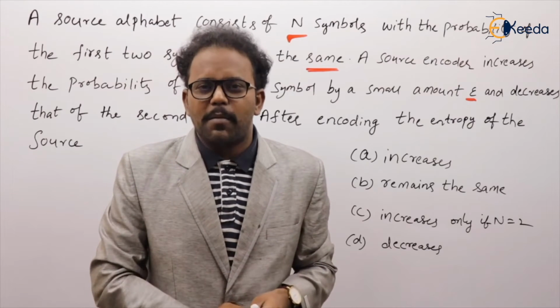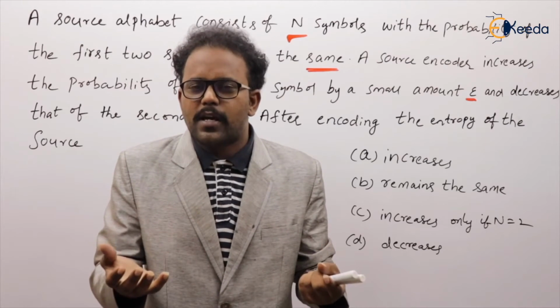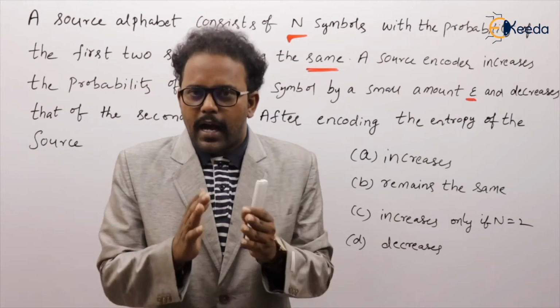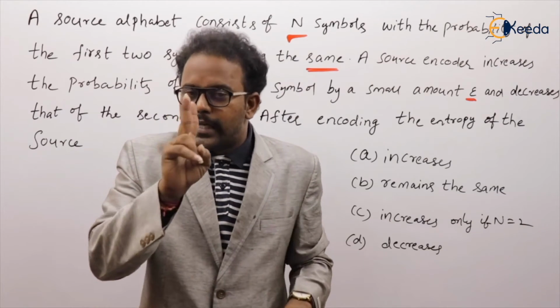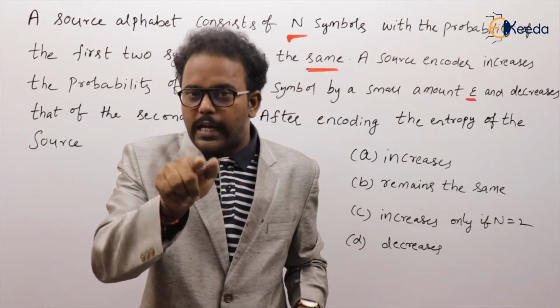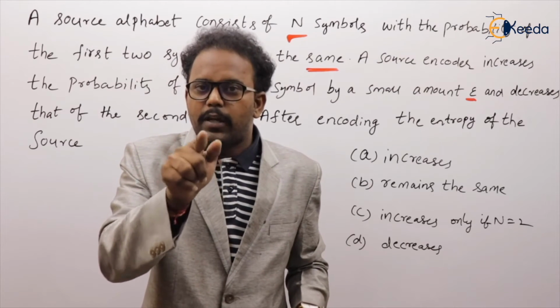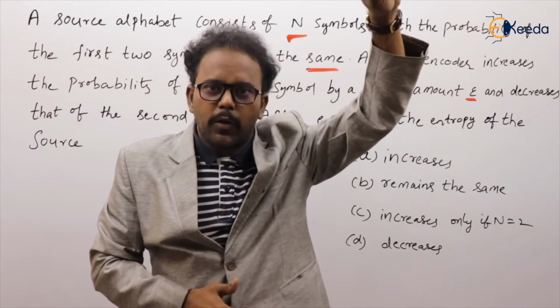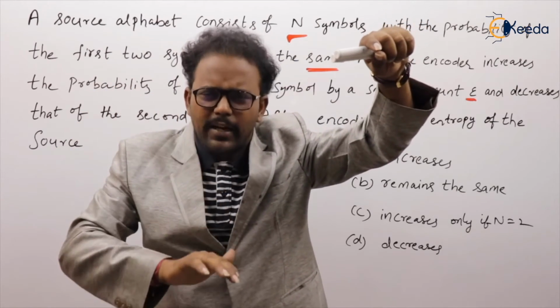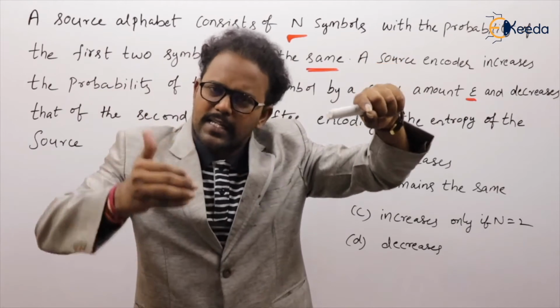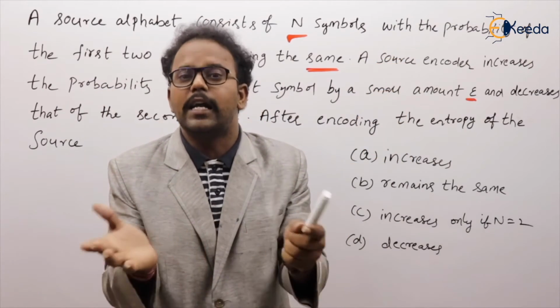You will have maximum entropy whenever all symbols have equal probability. And here it generates n symbols, but we don't bother about all. He said that the first 2 symbols are equal. Whenever they have equal probability, it is maximum entropy. In the second case, maybe the first one decreases and the second one increases, or the first one increases and the second one decreases, whatever, they become unequal.